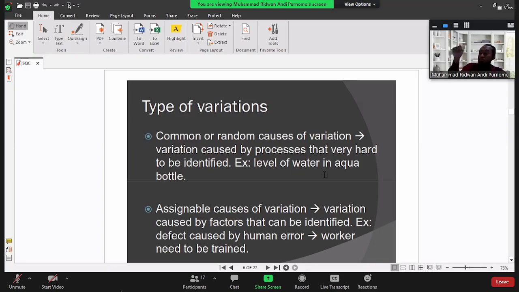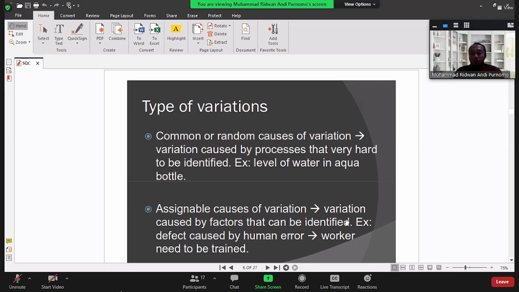We just need to set the volume of the water that flows out from the machine. But still, we have variation. If it is like that, it is very hard to solve, and it is called common or random causes of variation. And the second, assignable causes of variation, and this is easier to solve.